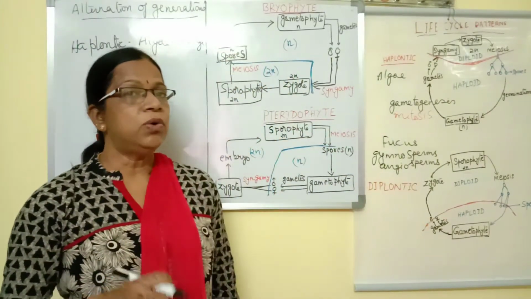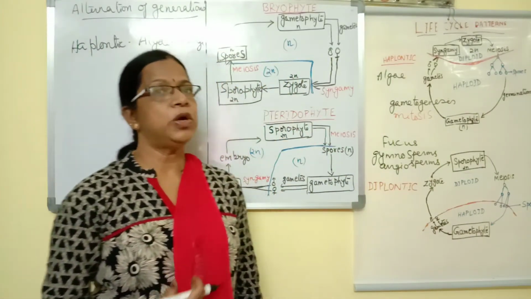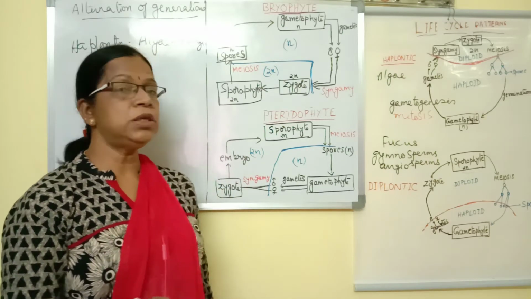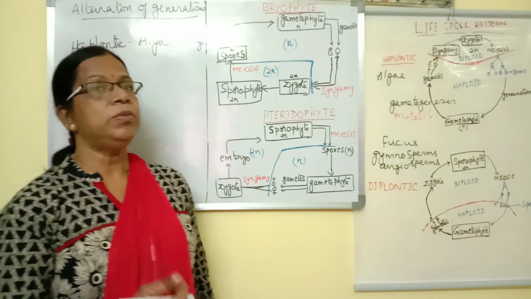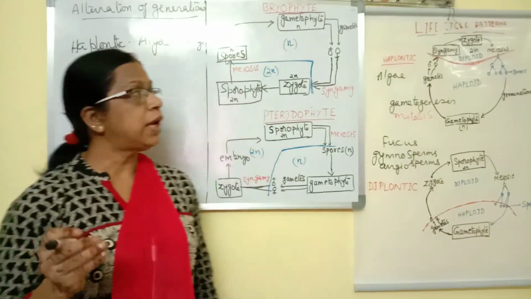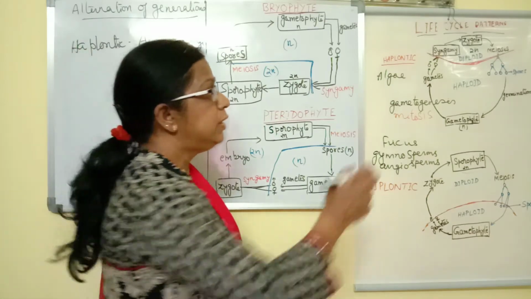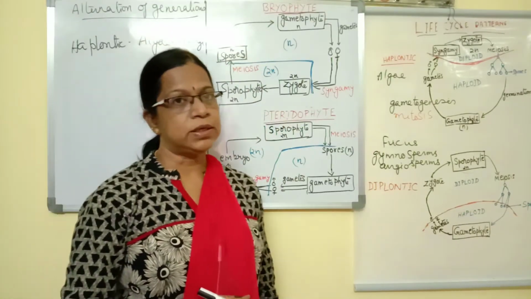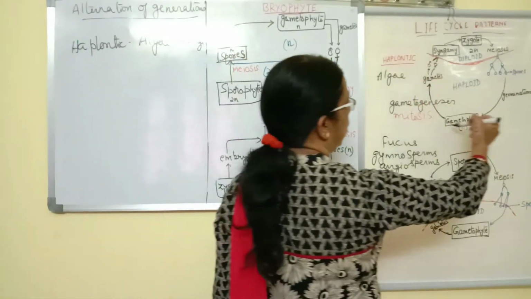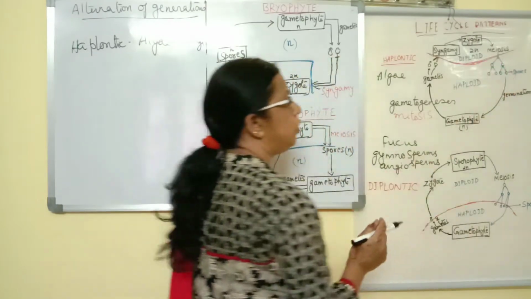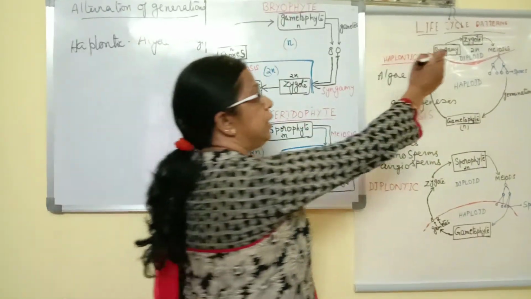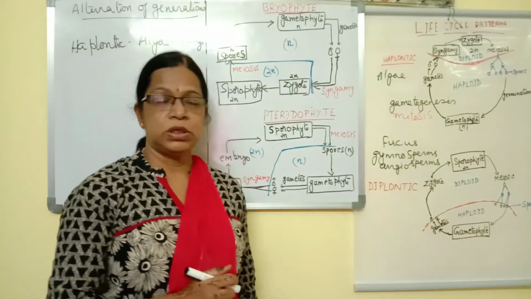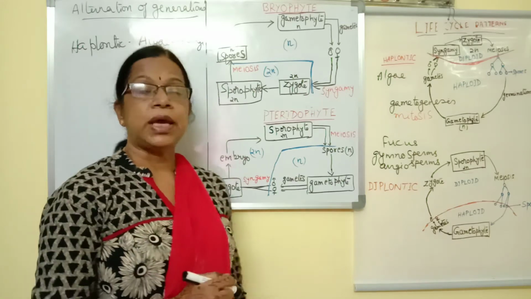Since the zygote is undergoing meiosis, this type of meiosis is called zygotic meiosis. So the zygote is a meiocyte here. You know, any cell undergoing meiosis is called a meiocyte. These haploid spores on germination produce the haploid gametophyte. So here there is a dominant haploid stage. That's how we represent it in the life cycle also: a dominant haploid stage alternating with only a single-cell diploid stage, that is the zygote. This is called the haplontic life cycle.